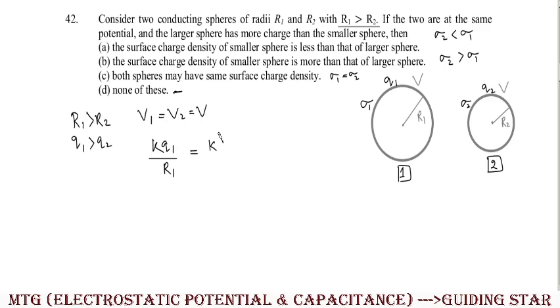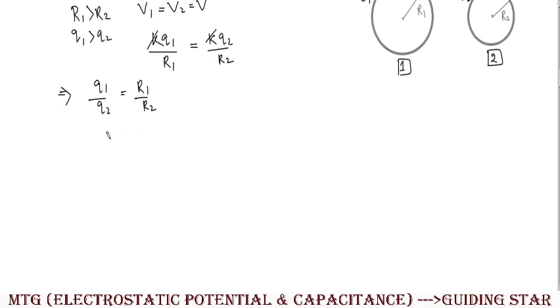It will be kq2 divided by r2. Clear, so k will get cancelled out, so from here you can write, the ratio q1 upon q2 will be equal to simply r1 upon r2. Clear, so here we get to know that definitely if r1 is greater than r2, that means q1 will be greater than q2. Clear, okay.